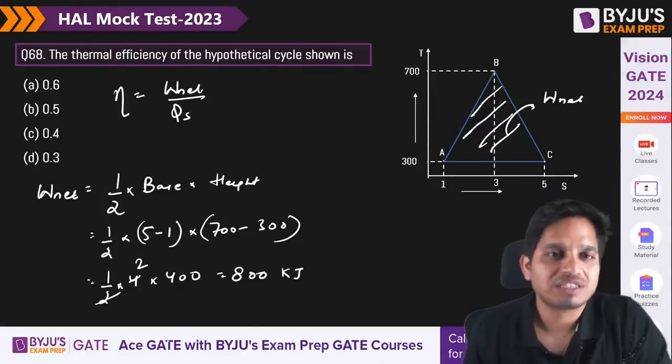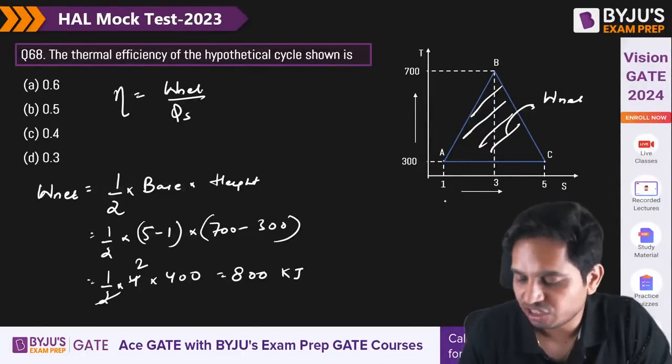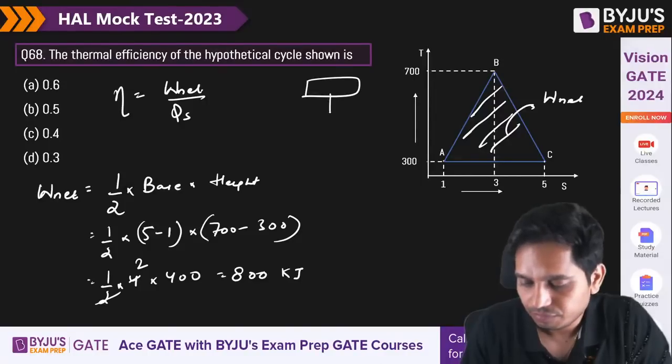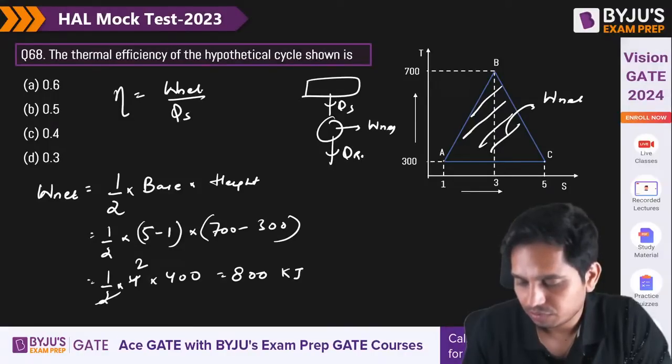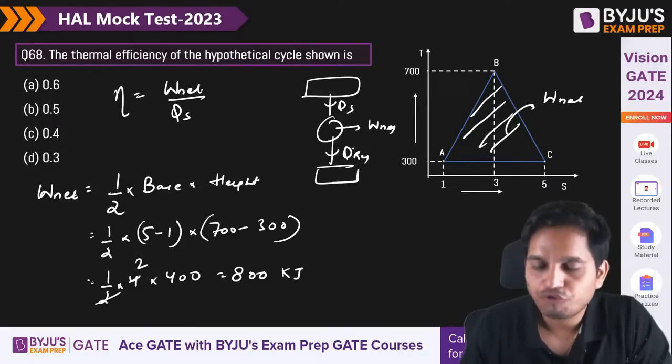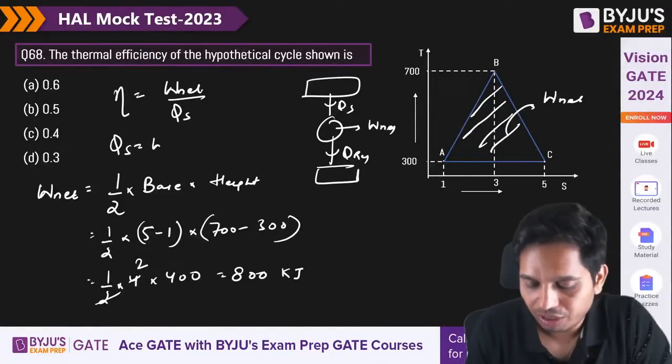What about Qs? Q supplied: you see, you have an engine. If you do an energy balance here, your Q supplied will be equal to net work plus Q rejected.